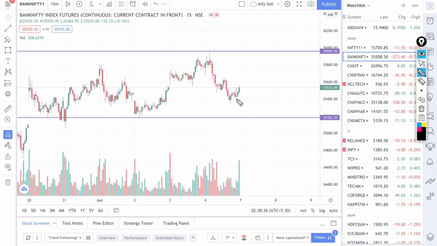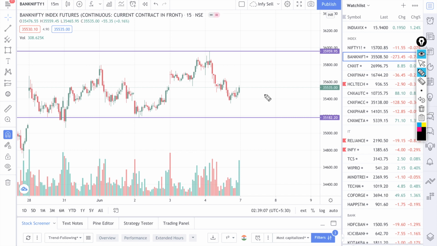Tomorrow, the opening price is very much important, okay, and the closing price too. In the last 15 minutes candles, in this particular area we saw a pullback with volume, right? So in this particular area buyers were active. The market didn't go and close here. If you see, there is a trend line over here, and the market gave a breakout from this trend line and went and closed up, right? So definitely buyers are present here.